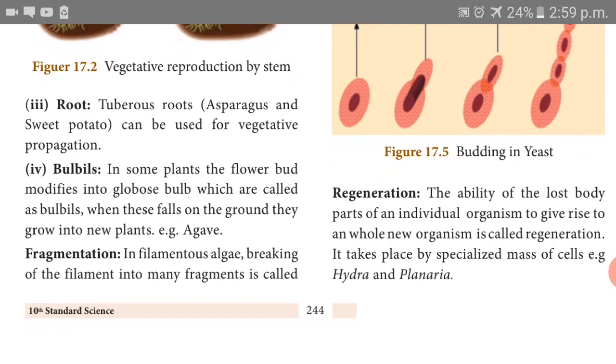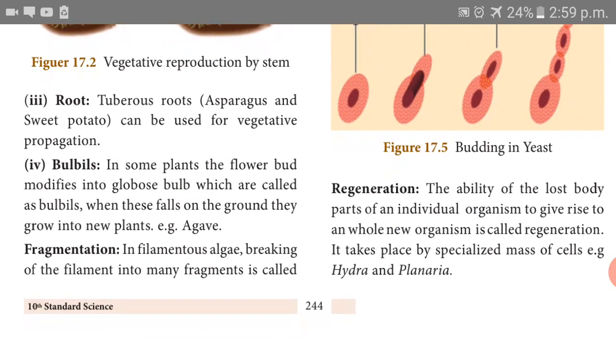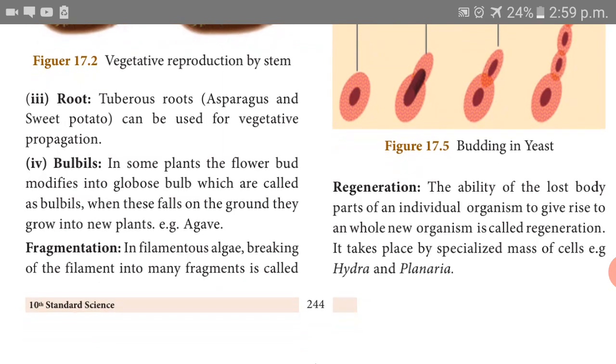Next one, root. Tuberous roots like asparagus and sweet potato, chakravalli kalangu, you know. That is a sweet potato. We can plant that potato tuber and it can grow as a young one. Do you know? Yes, that is reproduction by root.